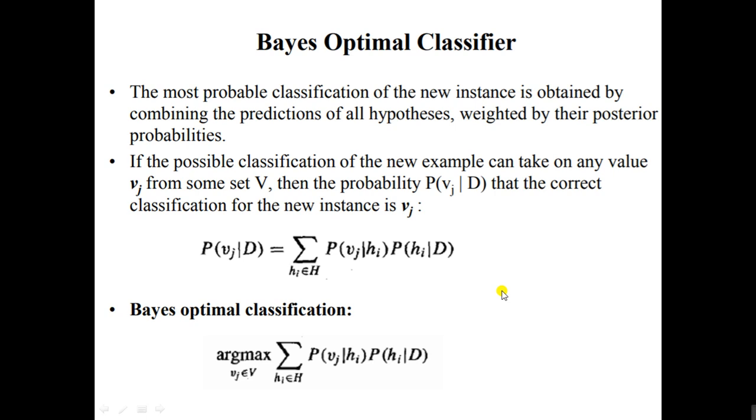The probability of vj given hi represents the posterior probability for vj given hypothesis hi, and the probability of hi given D is the posterior probability of the hypothesis hi given the data D. Now the optimal value can be calculated with the help of this expression: the argmax of the probability of vj given hypothesis h times the probability of the hypothesis given the training data.